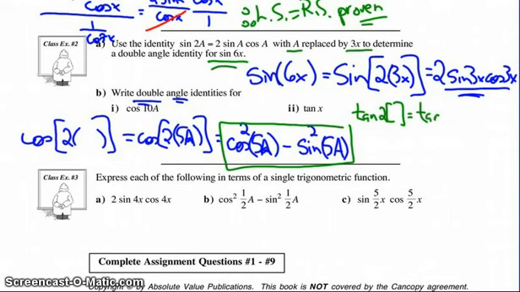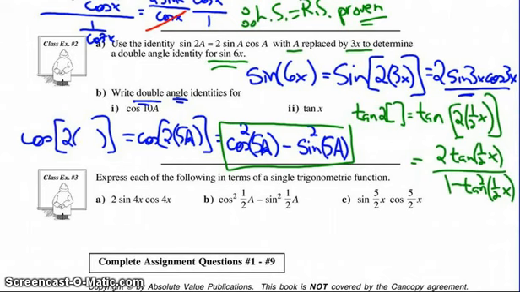I guess that would have to be tangent of 2 times 1/2 x. That's still going to be equal to x. And now we can use our tangent double angle identity. So as you can see, using the tangent double angle identity, that's the expression that we would get for tangent x.